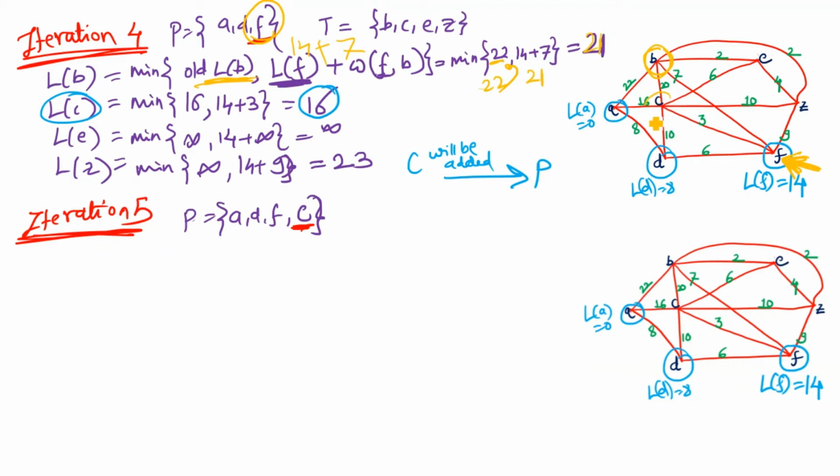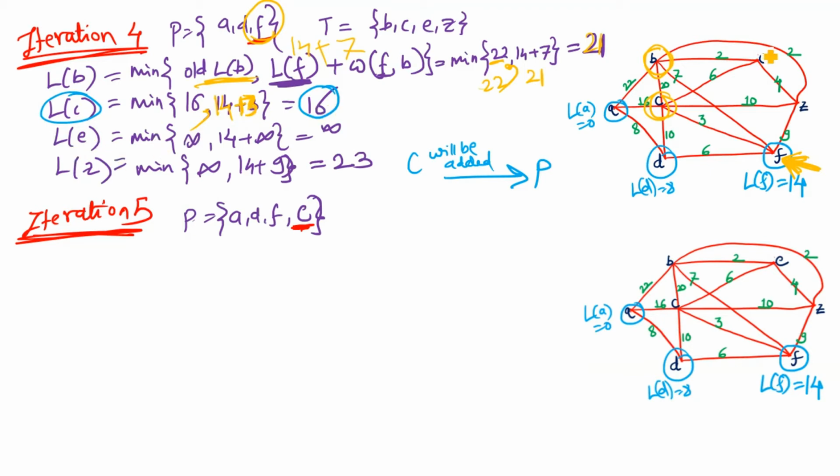Now length of c, the same way. Length of c in the last iteration was 16. I will write it over here. Now length of recently added vertex is f, 14. 14 plus, now if there exists an edge between f to c, so that value, because f is recently added, its value is 3. So this will come out to be 16 comma 17, and the minimum value is 16, so that will be written as this.